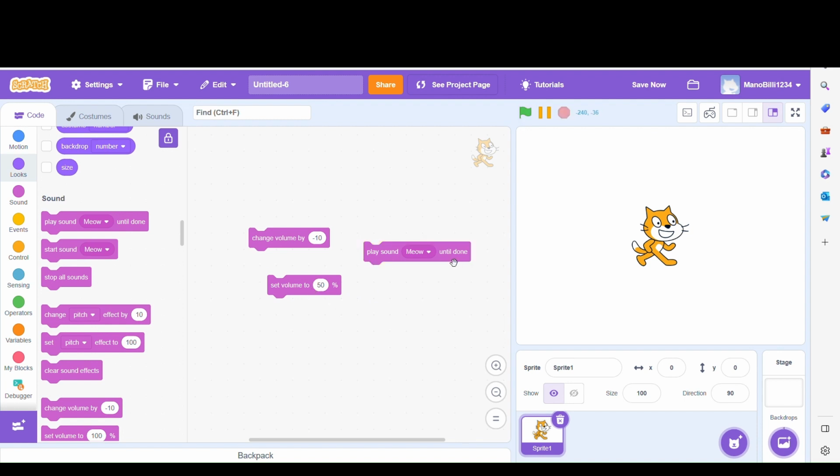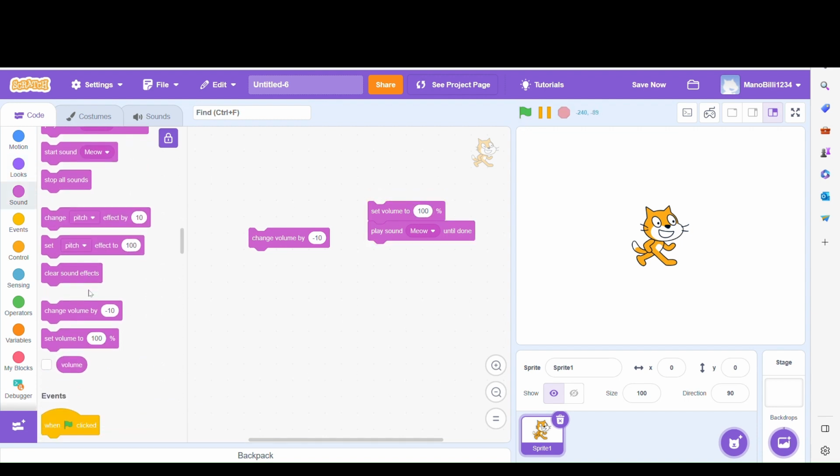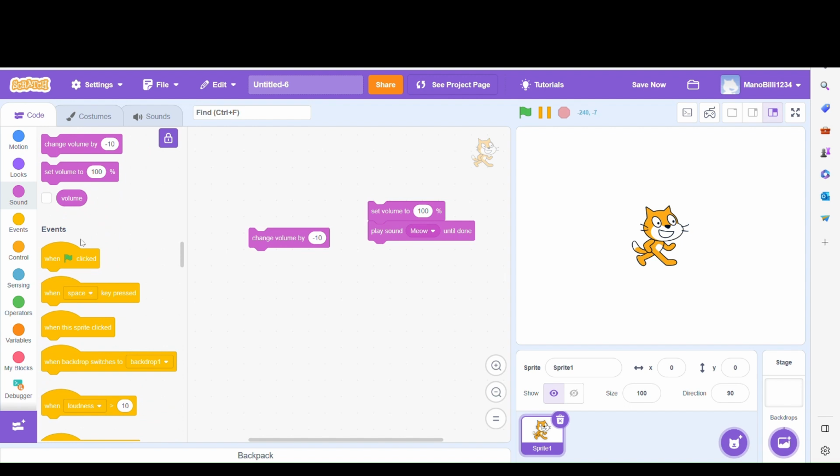Oh, I forgot to set it. Why isn't it working? Yeah, it's working now. I don't know why it wasn't working at the time. Now it is clearly working.